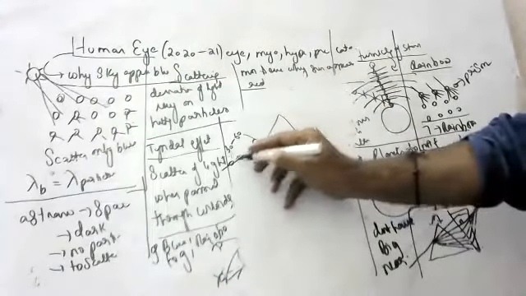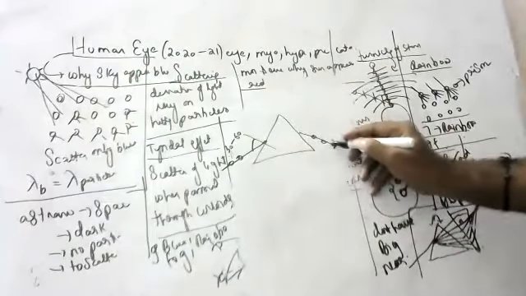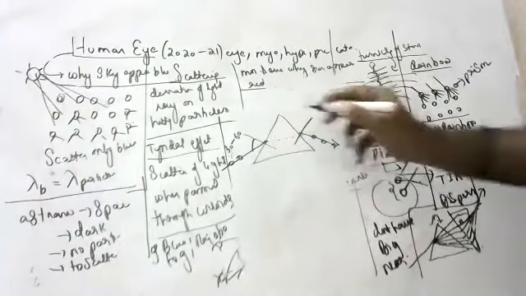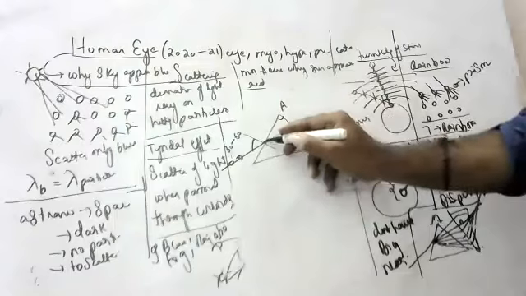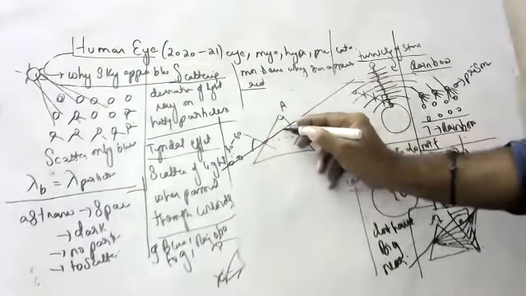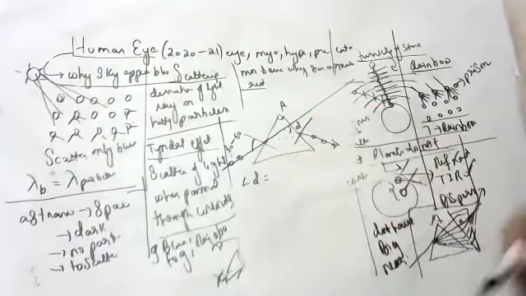Here we will keep two pins, and from this side we will see the pins. Wherever you see the pins, draw the line there and join them. Okay, children, this is called the angle of the prism. If this prism was not there, the light ray would have gone like this. Because of the prism, it is bending by this much angle. This is called what, children? Angle of deviation.